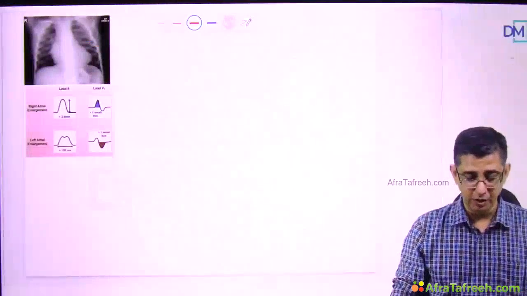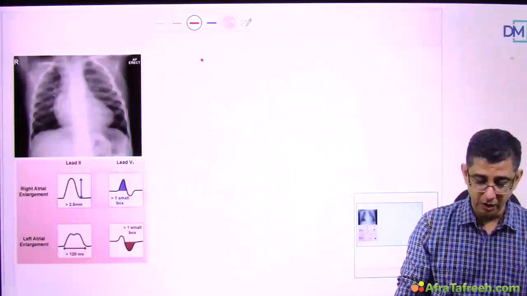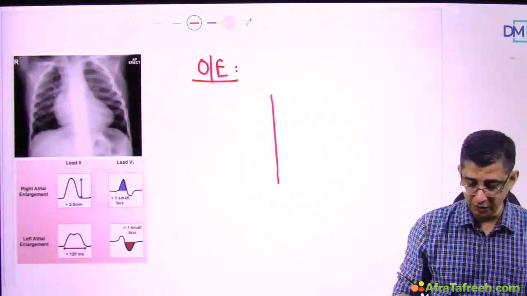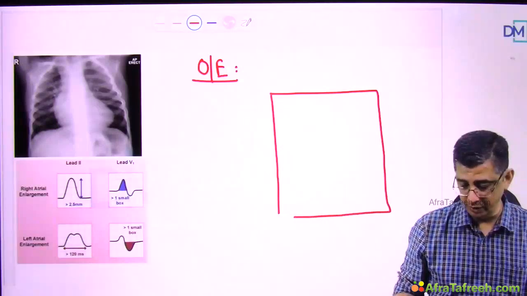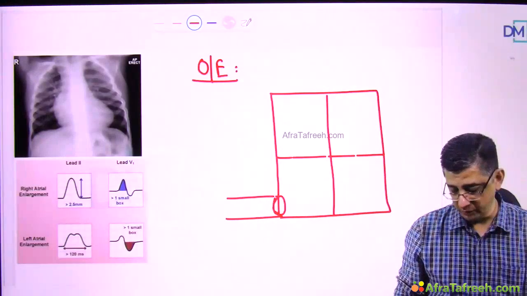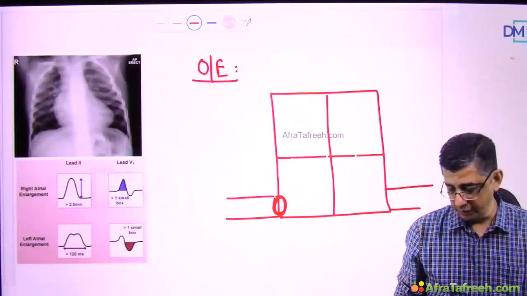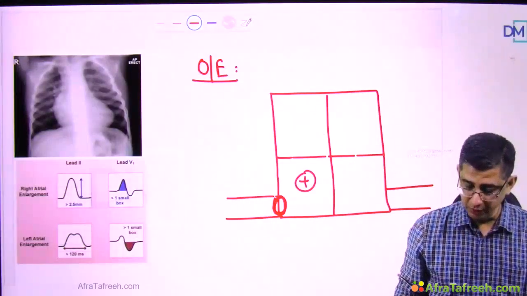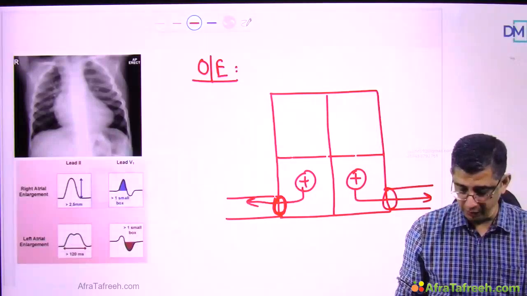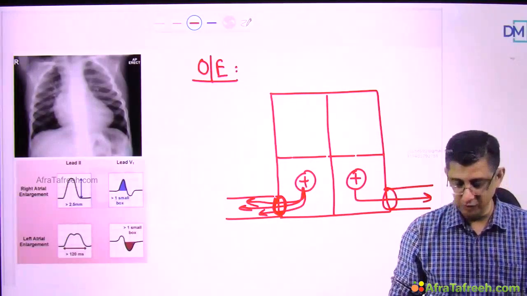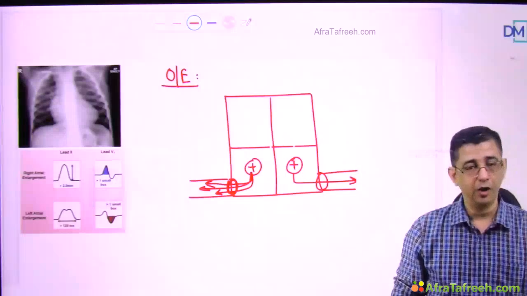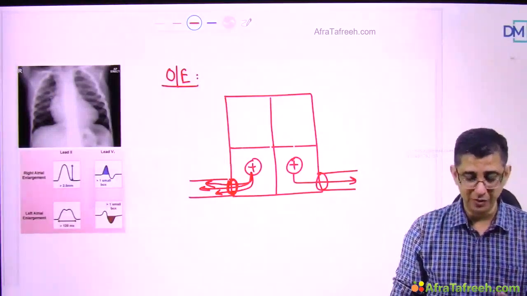So let us now see what will be the manifestations that would be occurring in patients of PS. One of the characteristic features that would be noticed in these patients would be the development of an ejection systolic murmur. The orifice is relatively narrow. There will also be a development of right ventricular hypertrophy. So when the ventricles contract on the left hand side, there will be a smooth ejection of blood, but here there will definitely be a turbulence, and this turbulence is maximum during the middle of the systole. So that is why the patient will be having a presentation of an ejection systolic murmur that would be best heard in the second intercostal space on the left side.